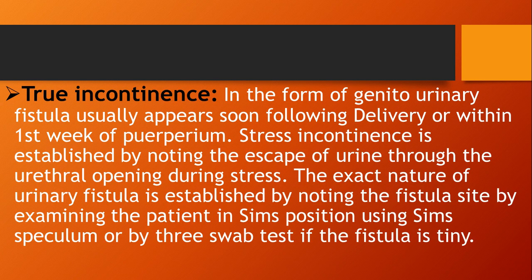Then true incontinence is a form of genitourinary fistula, usually appearing soon following delivery or within the first week of puerperium. Stress incontinence is established by noting the escape of urine through the urethral opening during stress. The exact nature of the urinary fistula is established by noting the fistula site by examining the patient in Sims position using a Sims speculum, or by the 3 swab test if the fistula is tiny.